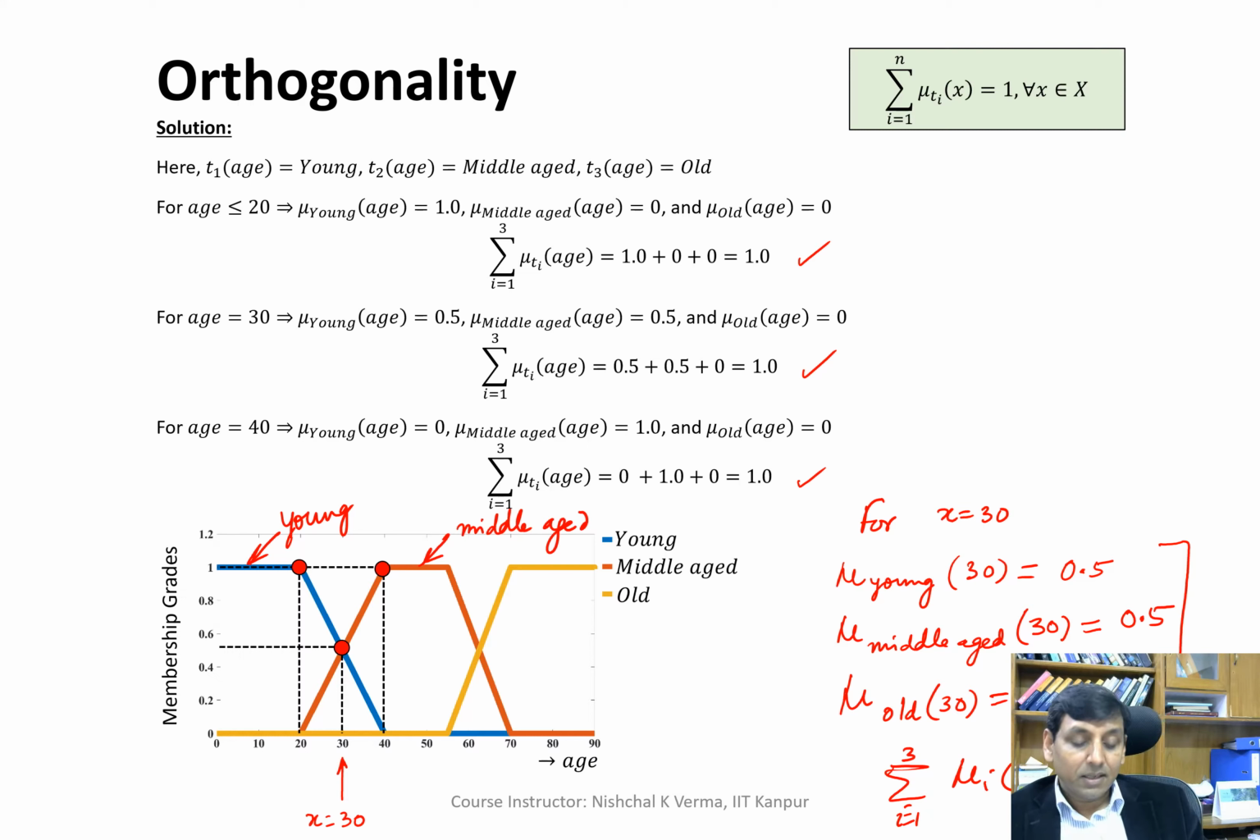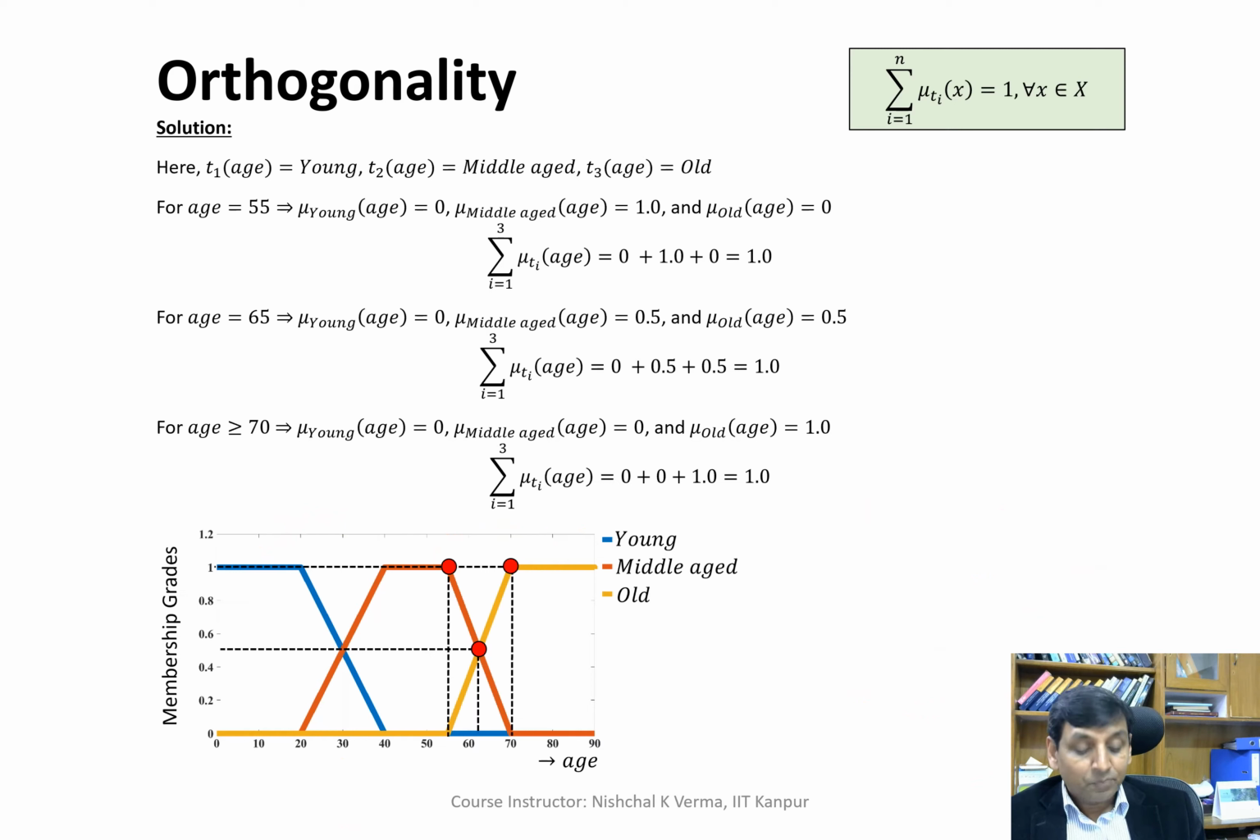Similarly, for this term set having the fuzzy sets young, middle-aged, old, within the universe of discourse, no matter what value you take for x as the generic variable value, for each and every value of x we get the summation of its corresponding membership values as 1. This way we can say the term set given here is an orthogonal term set. So the orthogonality condition for this term set is satisfied.